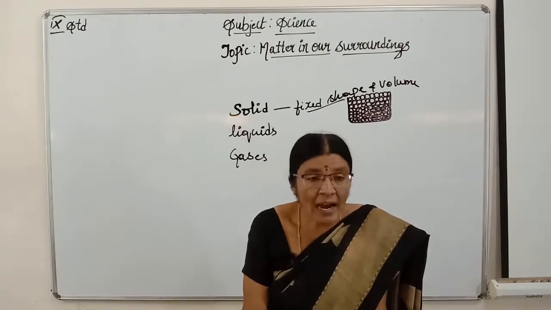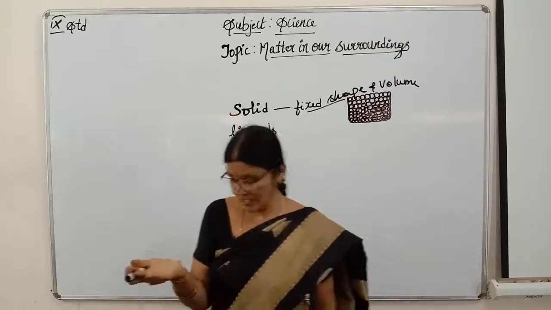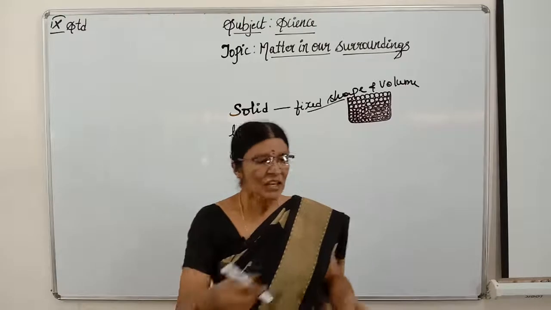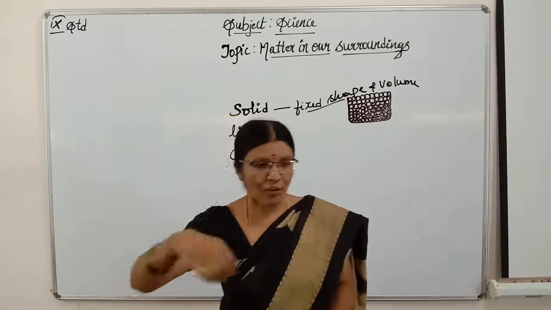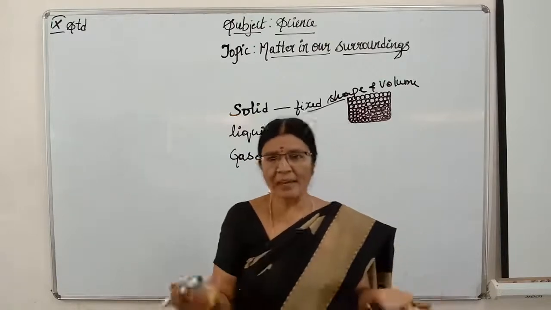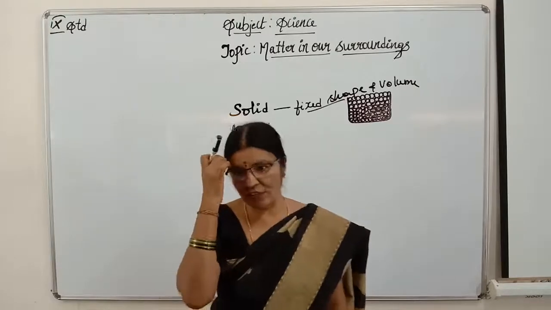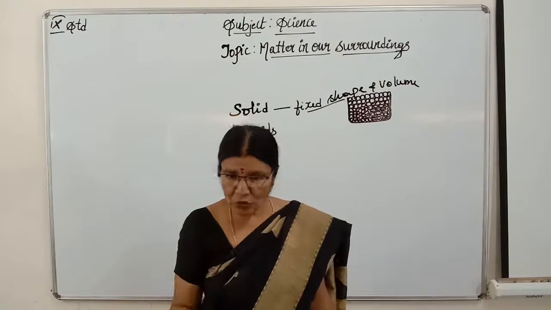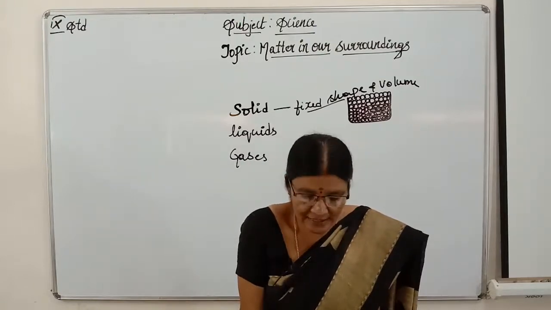Solids have high density. Density, weight will be more for solids. For example, if you take an iron nail, which is an example of a solid, and drop that iron nail in water, maybe a beaker or a jar containing water, it will sink to the bottom. It means they have high density.